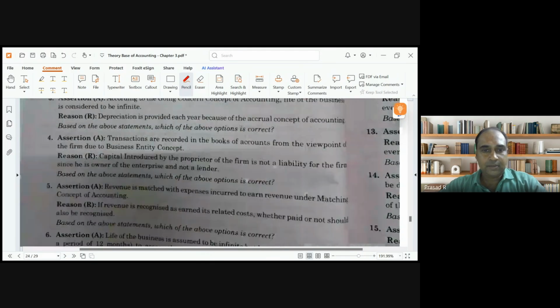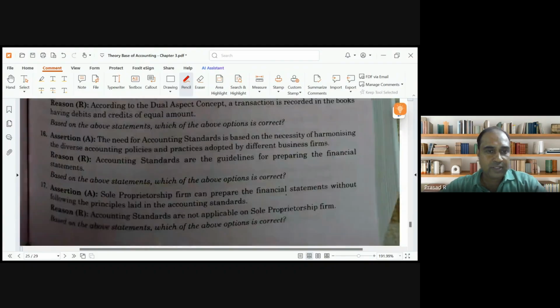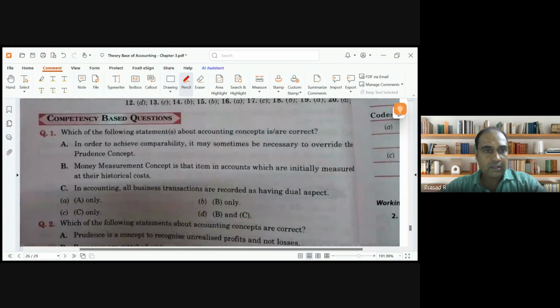Next one, we will take a few more MCQs, guys. This is a competency based question. Which of the following statements about accounting concepts is or are correct?